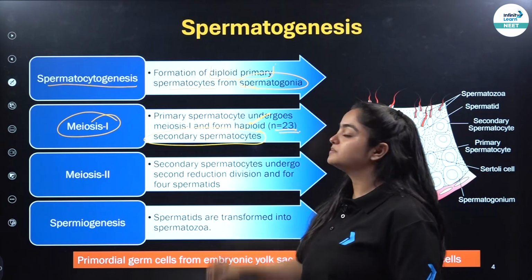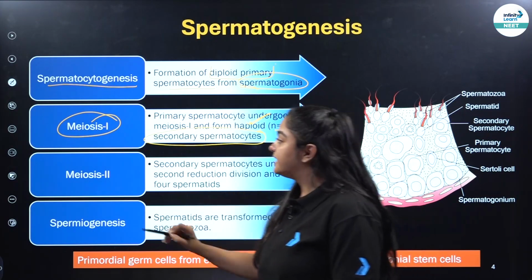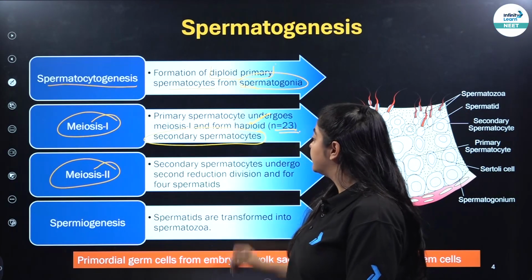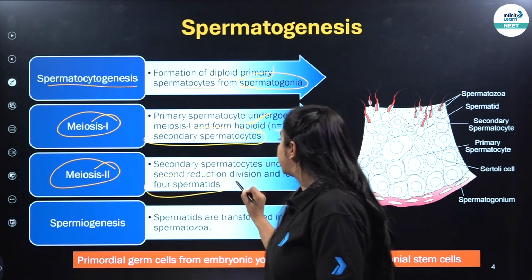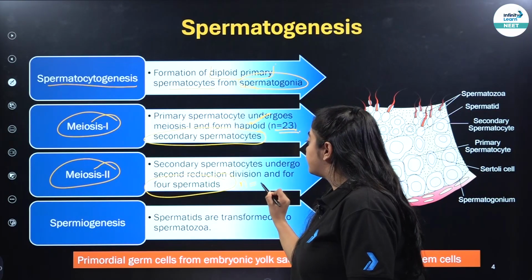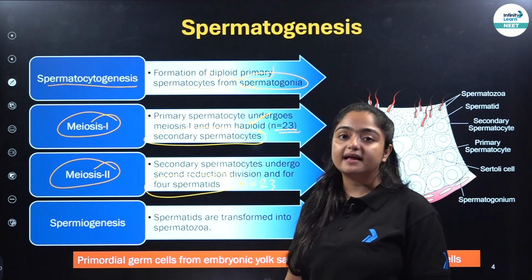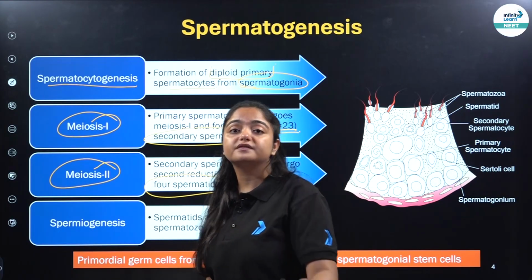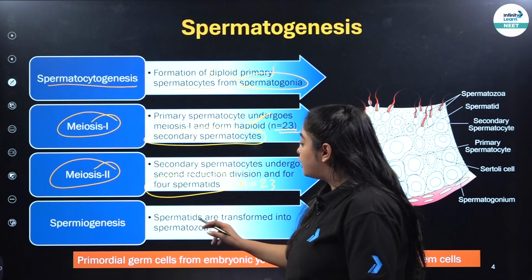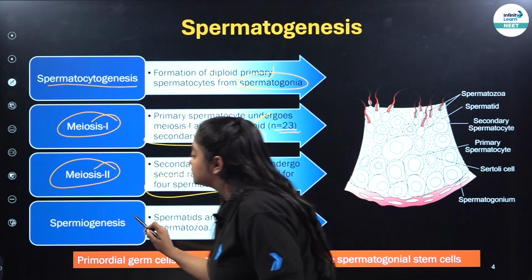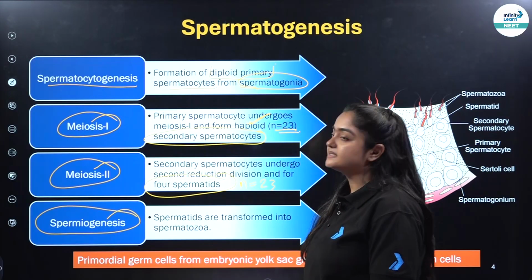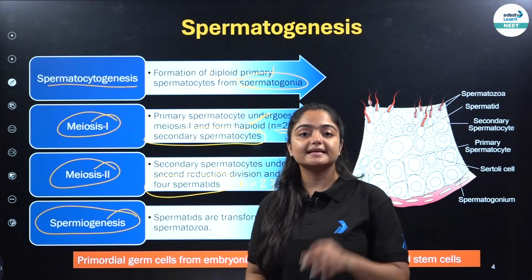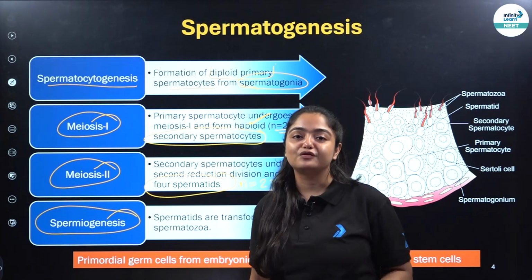Then the first meiosis takes place and we form secondary spermatocyte, which is a haploid cell. Hence, the number of chromosomes will be 23. Then the second meiosis takes place and it forms what? It forms 4 spermatids. Again, it will be a haploid cell, number of chromosomes 23 again, right? And then the differentiation takes place, the formation of the spermatozoa or the sperm from the spermatids, and it is known as spermiogenesis. So with the help of all these 4 steps, spermatogenesis is the process that takes place in the male reproductive system.